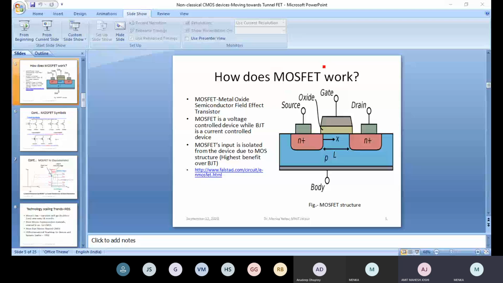So whenever I call technology node, that means this channel length, which is L.